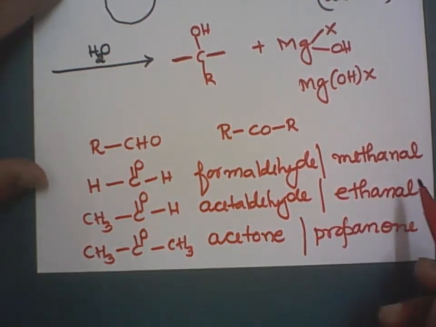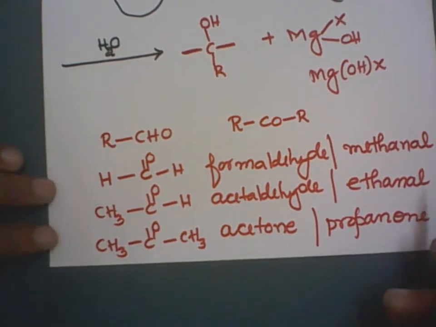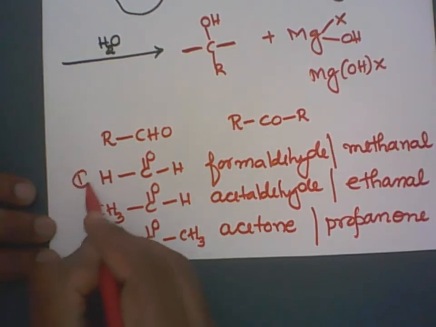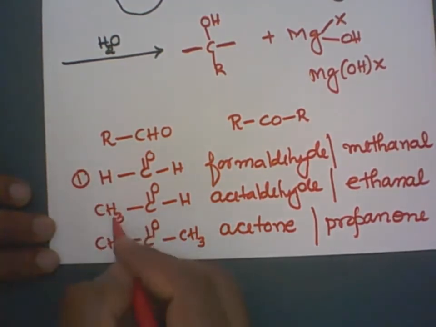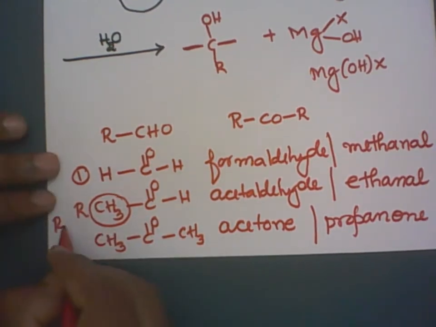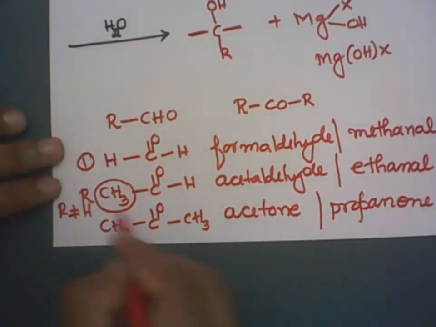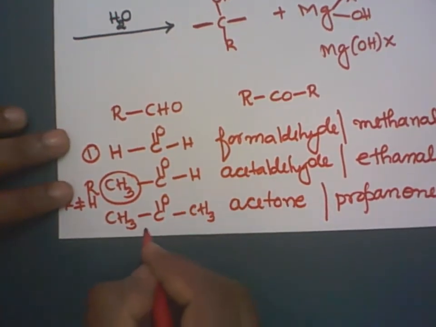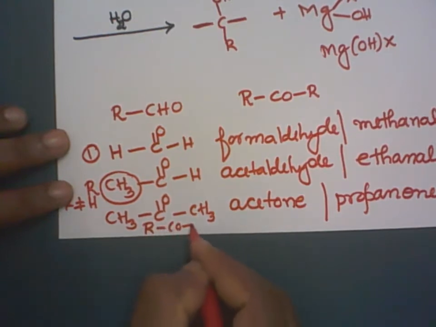Now when I am going to write, I will be writing three types of compounds to prepare primary, secondary and tertiary alcohols. So this will remain as such, and instead of CH3, I will be writing in general R, where R is not equal to hydrogen, for aldehydes other than formaldehyde. And in the case of ketones, I'm going to write in general RCOR.